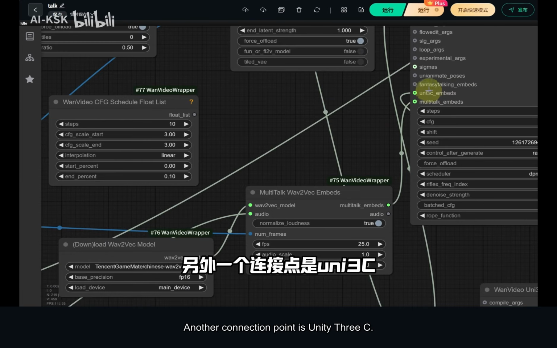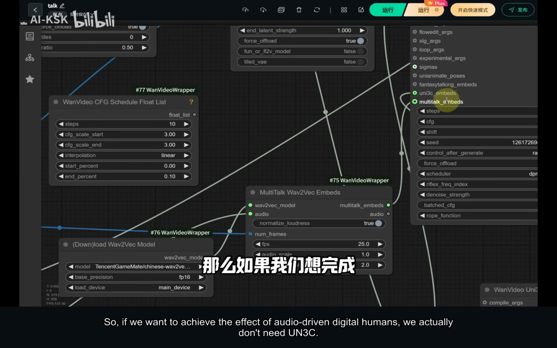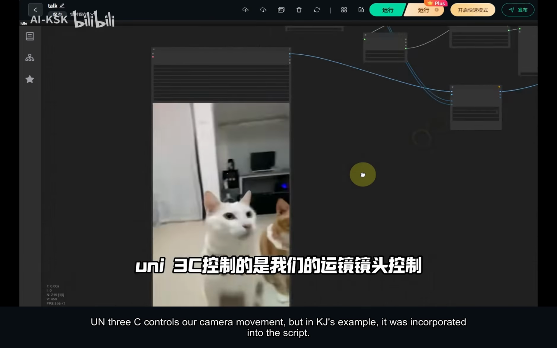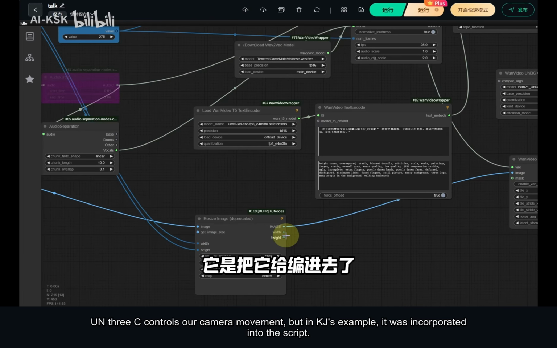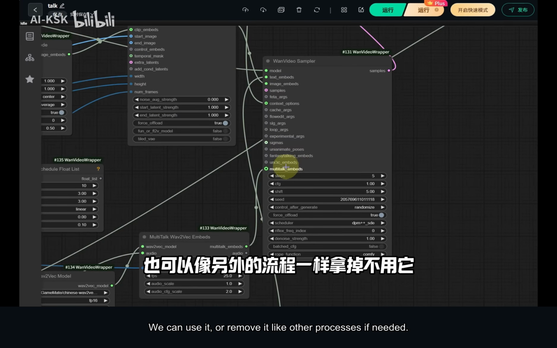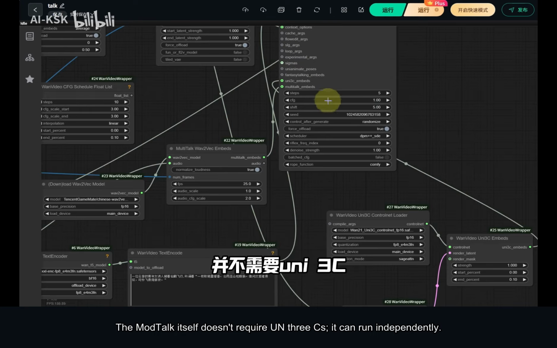Another connection point is Unity 3C. So if we want to achieve the effect of audio-driven digital humans, we actually don't need UN3C. UN3C controls our camera movement, but in KJ's example, it was incorporated into the script. We can use it or remove it like other processes if needed. The MultiTalk itself doesn't require UN3Cs.